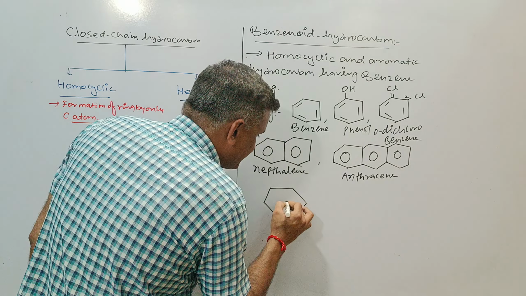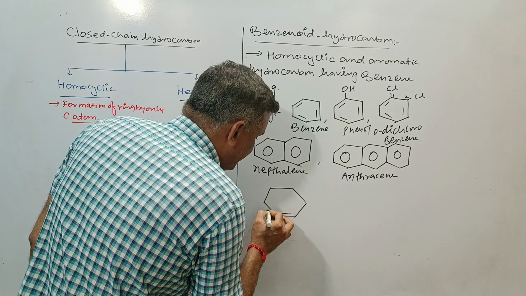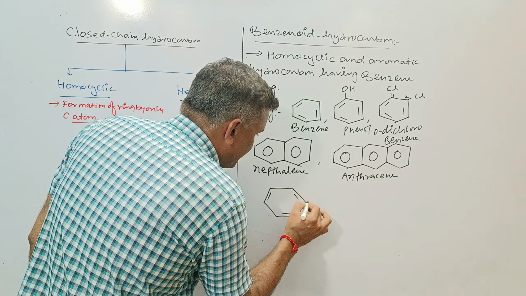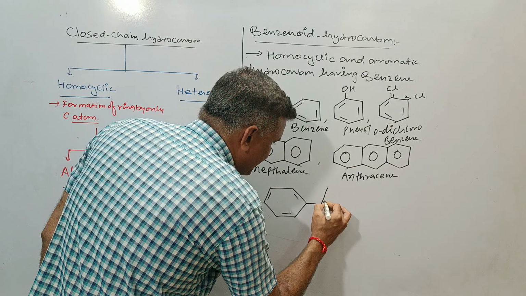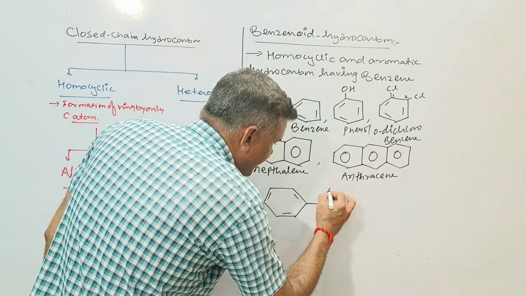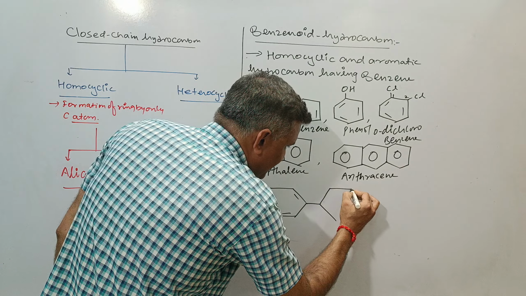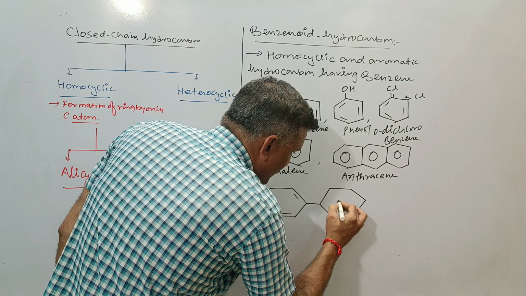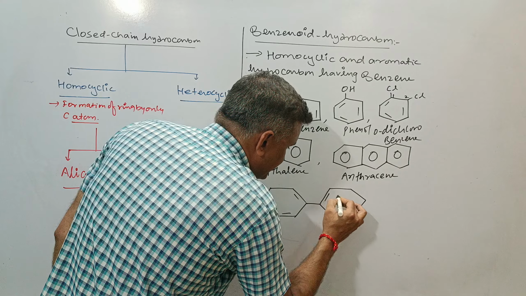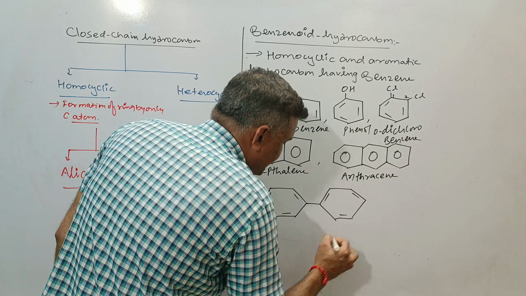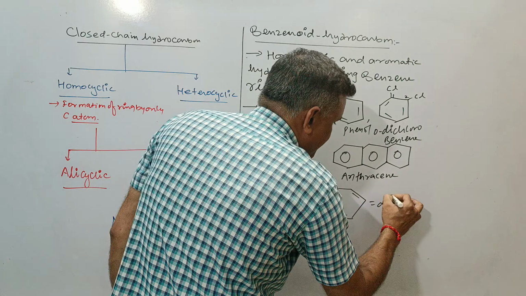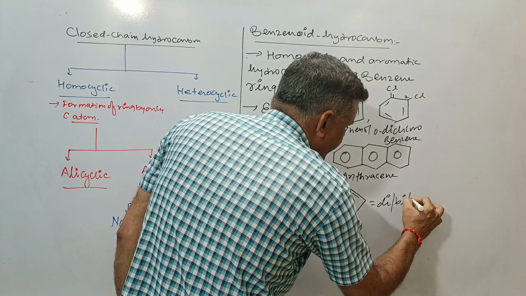Here is one of the benzene rings. Like this, you can take double bonds. Here is another benzene ring. More than two benzene rings can also be present in this type. This is called biphenyl or diphenyl.